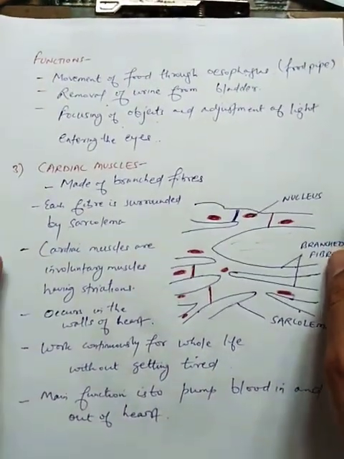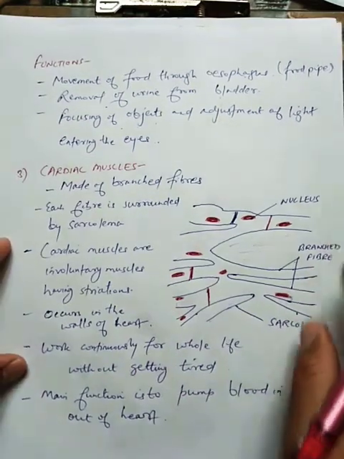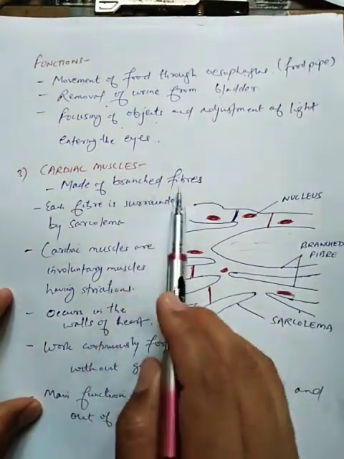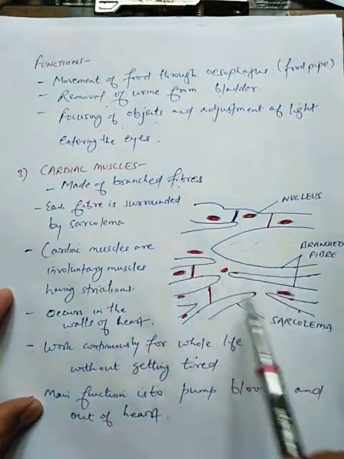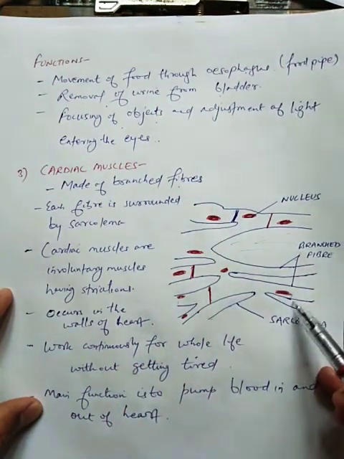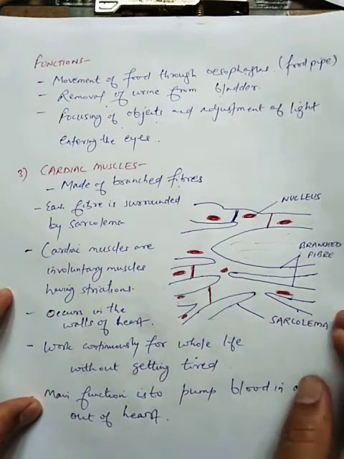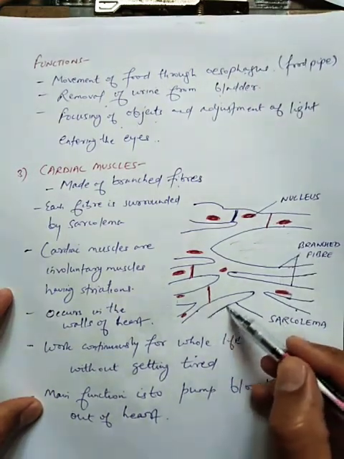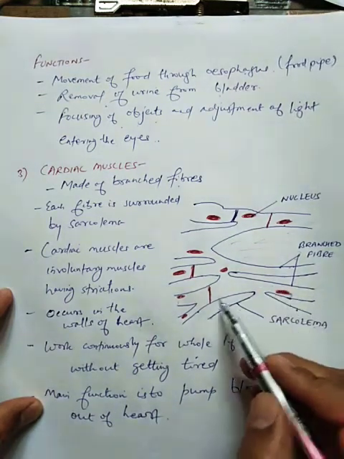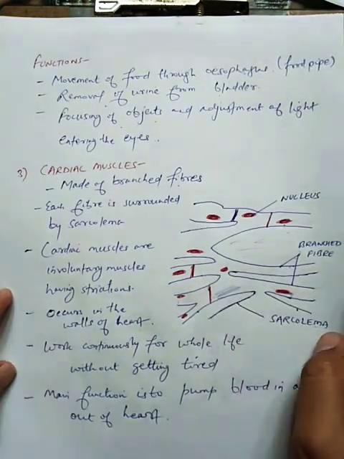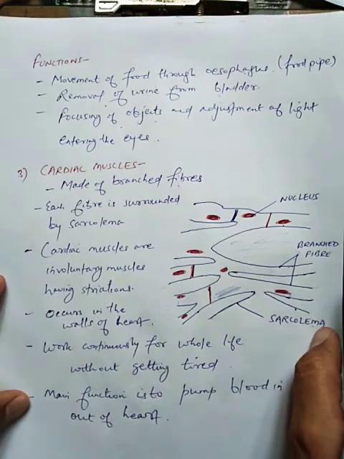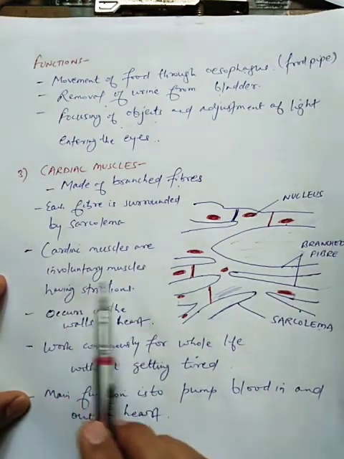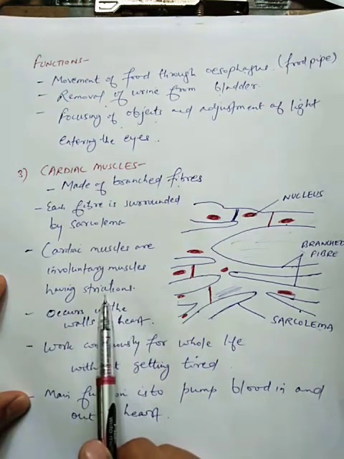Third one is the cardiac muscles. You can see here these muscles are made of branched fibers. You can see the diagram. These are the branches. This is the nucleus and this membrane is sarcolemma and inside this sarcoplasm is present. You can see here cardiac muscles are involuntary muscles having striations.